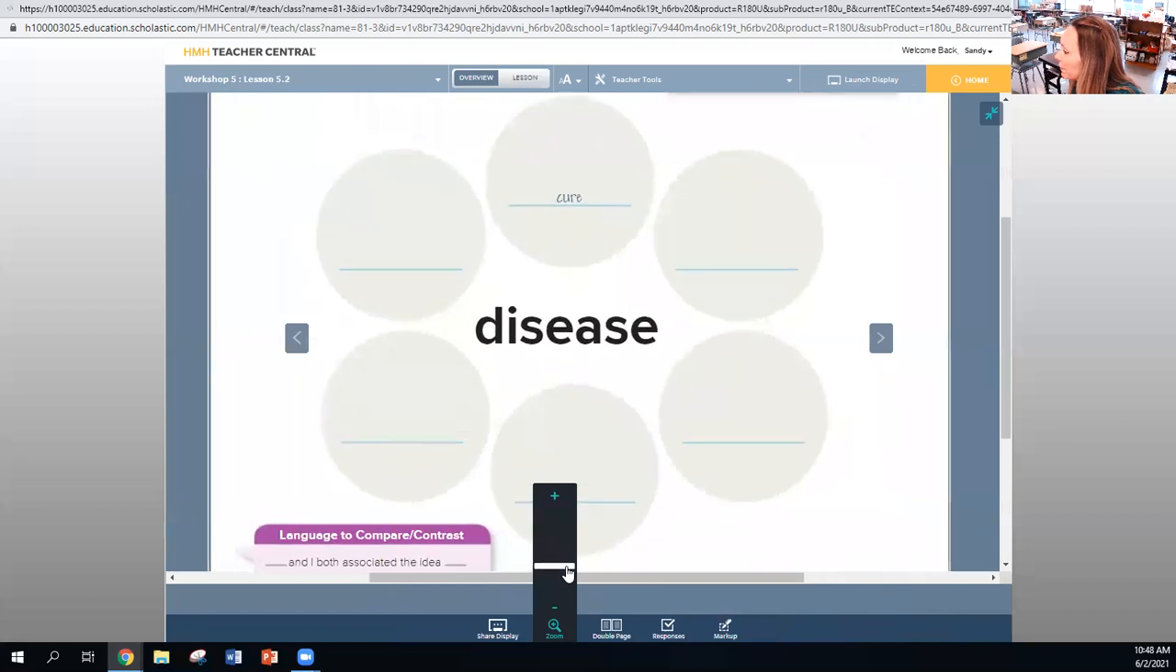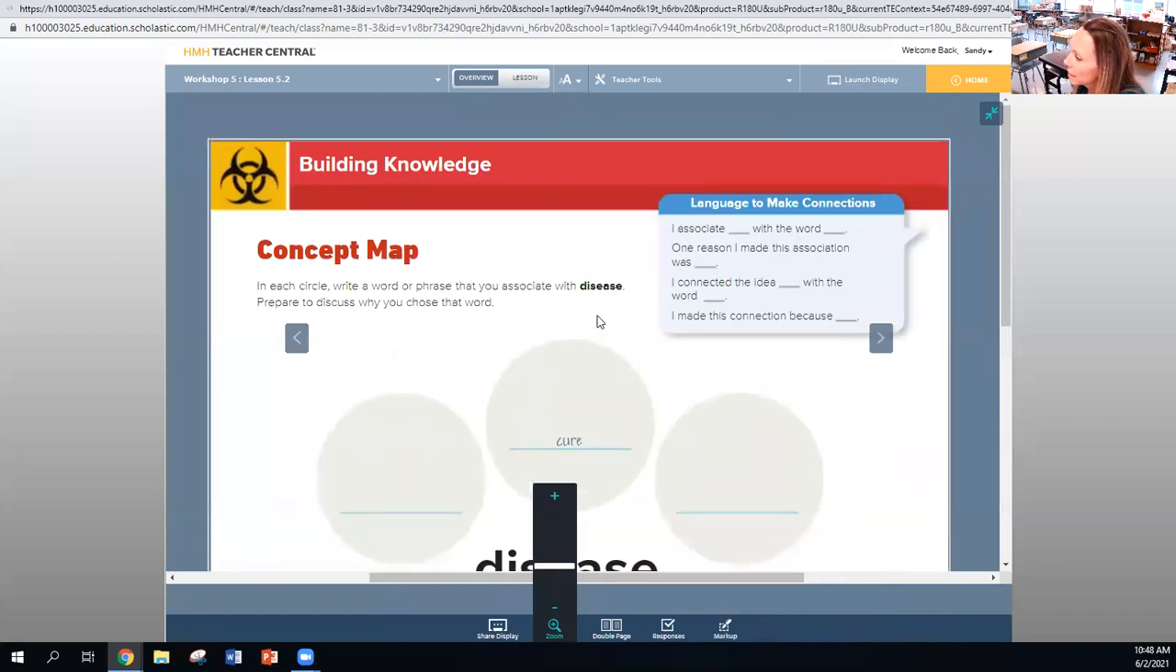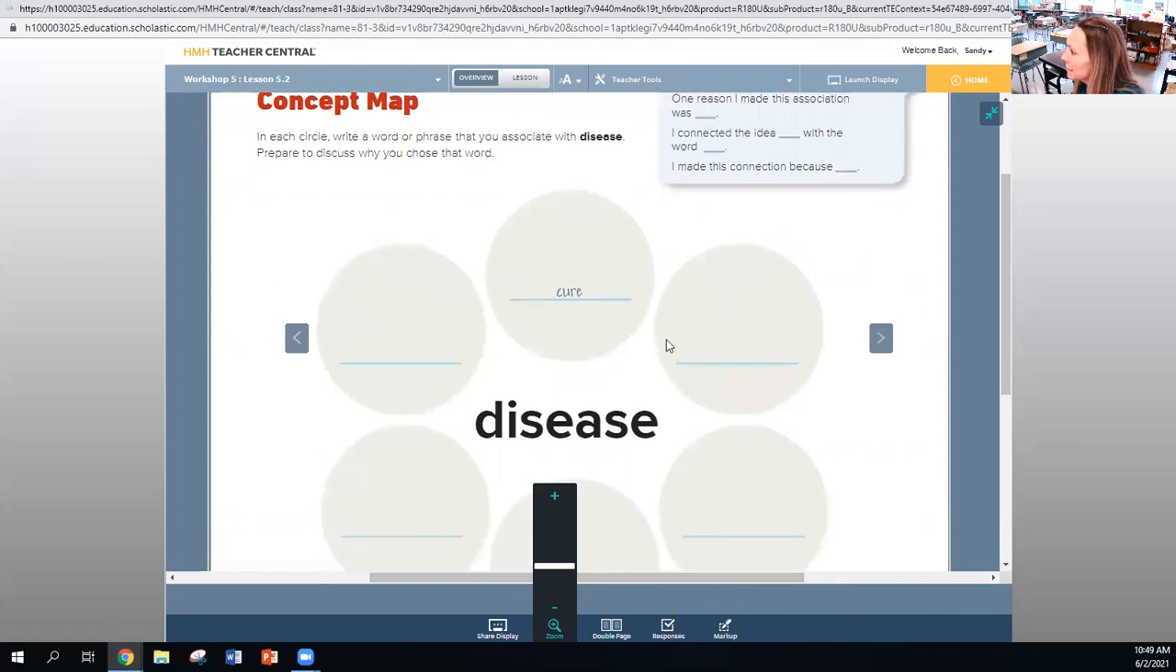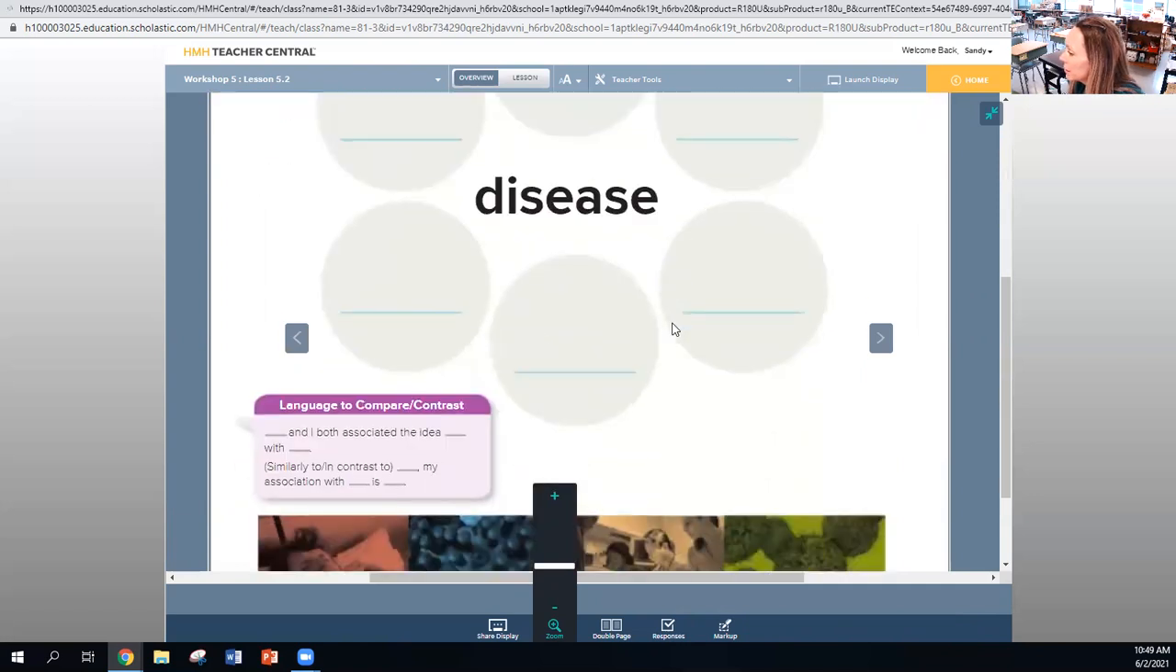Okay, so the concept map, you're focusing in on the word disease. In each circle, write a word or phrase that you associate with disease. We should definitely nail this one with our recent events that we've been living through for over a year. So concept map, disease. Okay, now I have cure in for the first one. Now we don't have a cure for the one we have, but some diseases do have cures. That's why I put that one in. Okay, so make sure that's in.